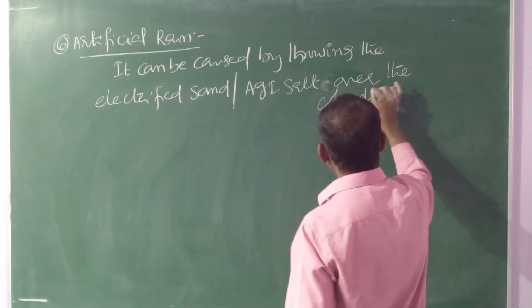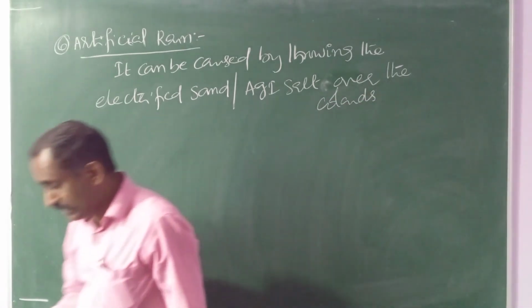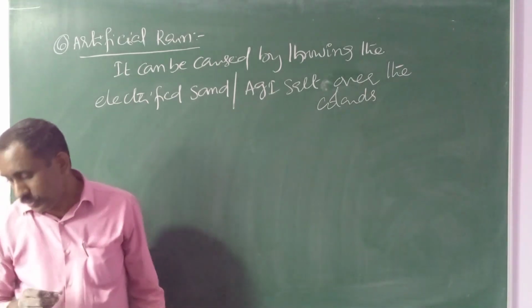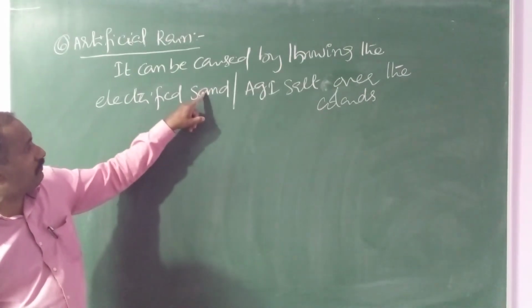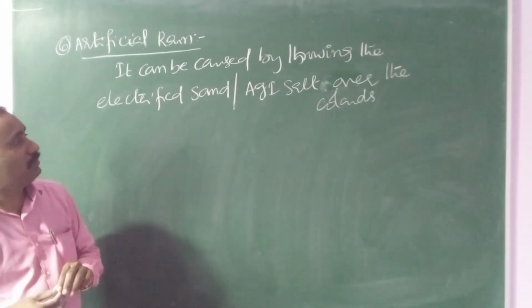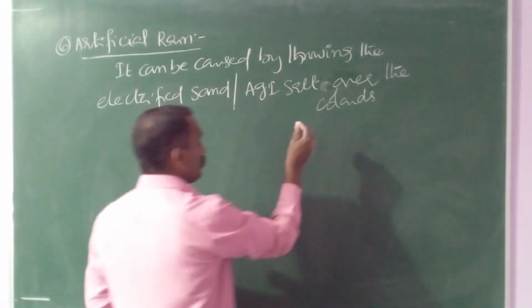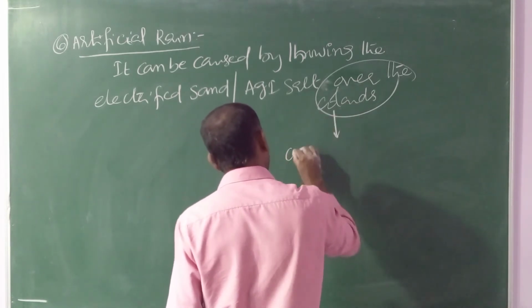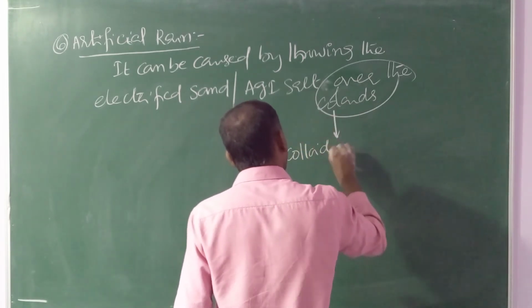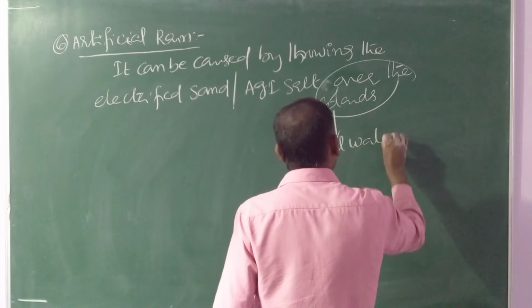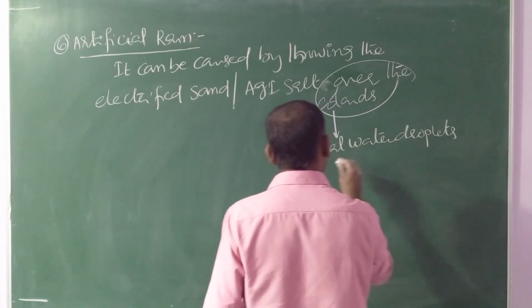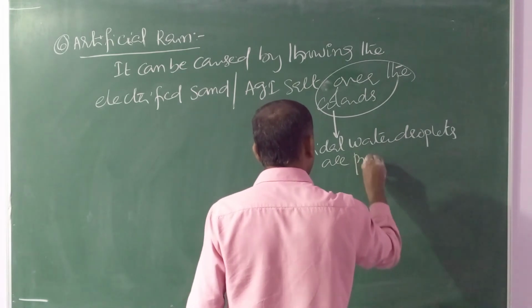In the beginning we studied that clouds are also colloidal in nature.